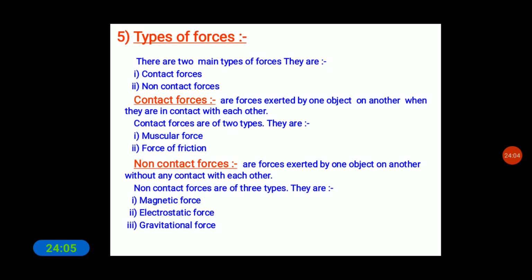Muscular force. Okay, next is what? Force of friction. See, recall some of your experience. A ball rolling along the ground gradually slows down and finally comes to rest. When you throw a ball on the ground, what will happen? It will move a certain distance and then it will stop.